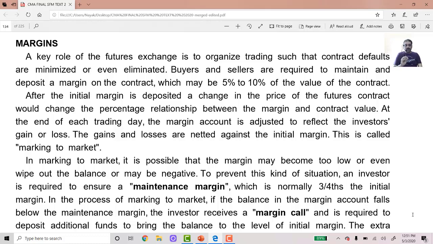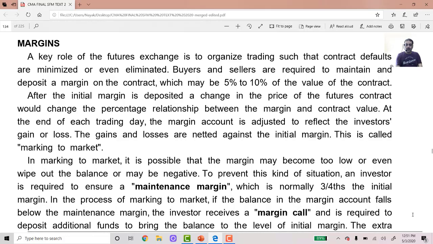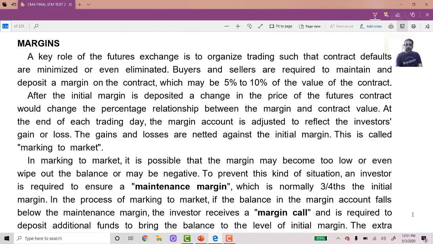So we are going to see today first thing, what is the concept of this mark to market or marking to market, and what are the various terms which are going to come in this particular topic here. So let us see now, when we talk about mark to market, what do we actually mean?